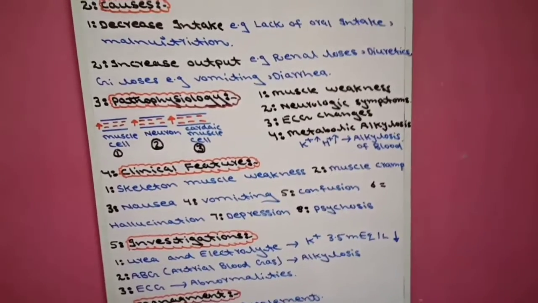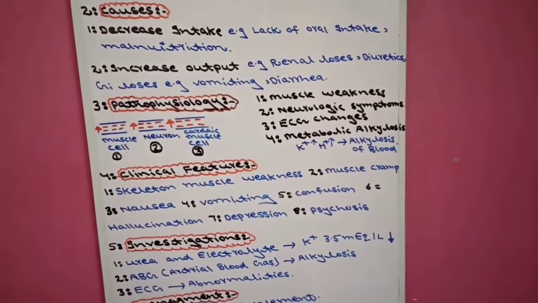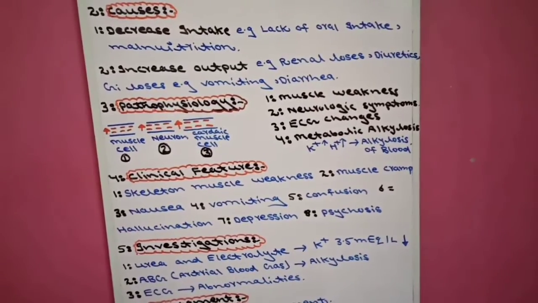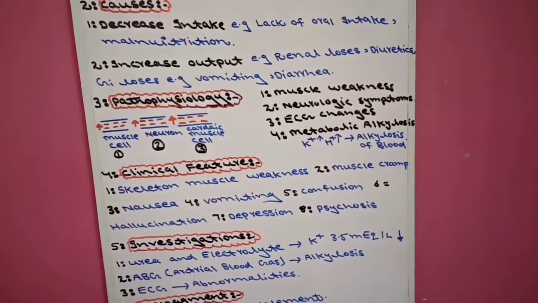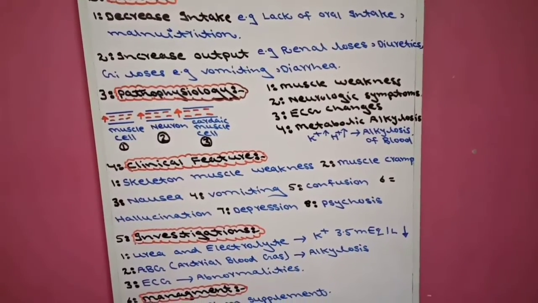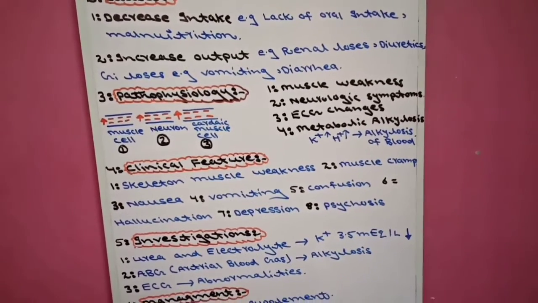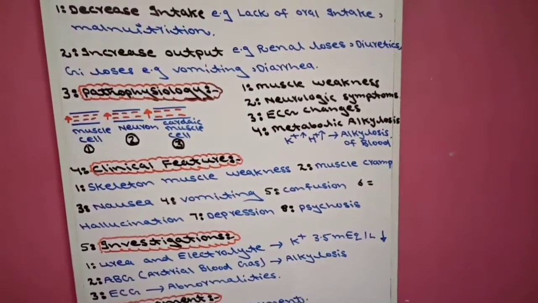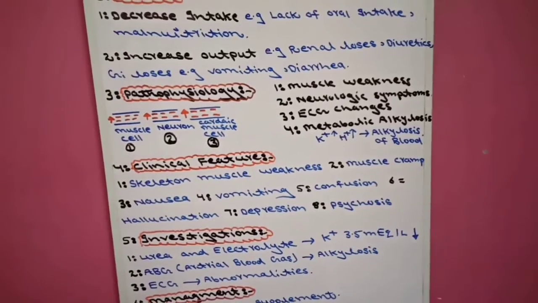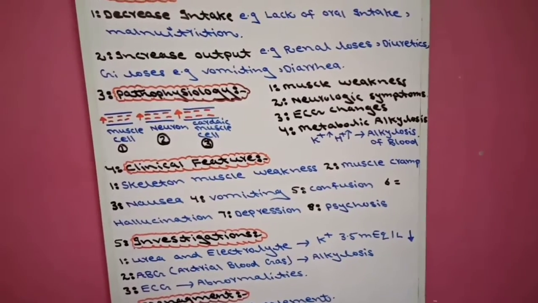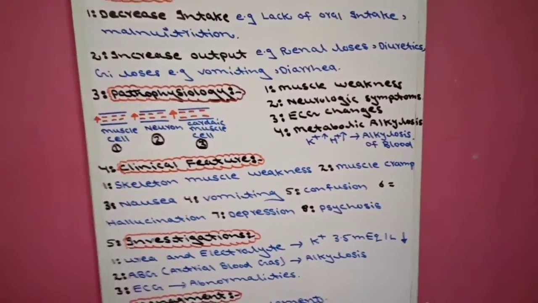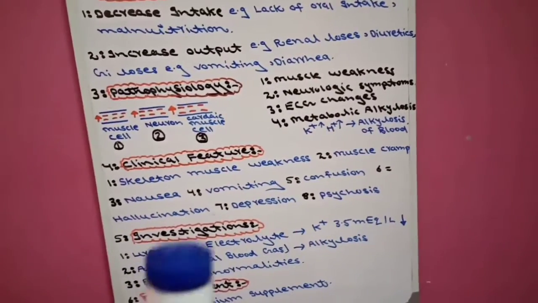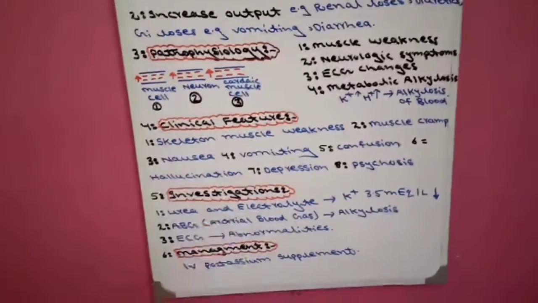Why? Because the depolarization capacity of the neuron becomes less due to more negativity inside, and there will be no action potential and no stimuli. As a result, the message-conveying ability of the neuron becomes less. As a result, there will be neurological symptoms: confusion, hallucination, depression, psychosis. This is the clinical feature.